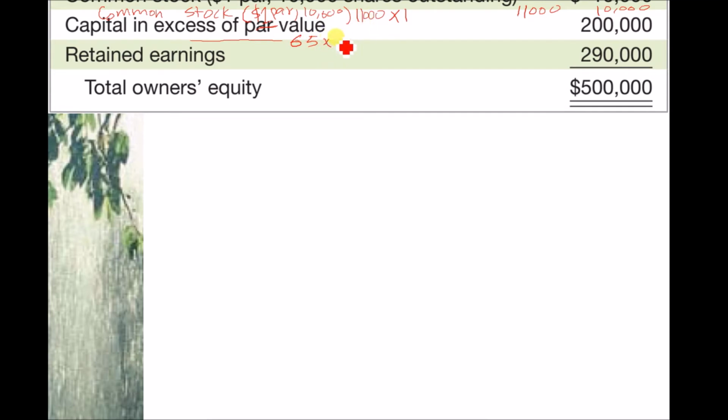And we have just issued 1,000 new shares. Therefore, the excess will be 65,000 plus 200,000, the previous excess. Therefore, the new excess will be 265,000.